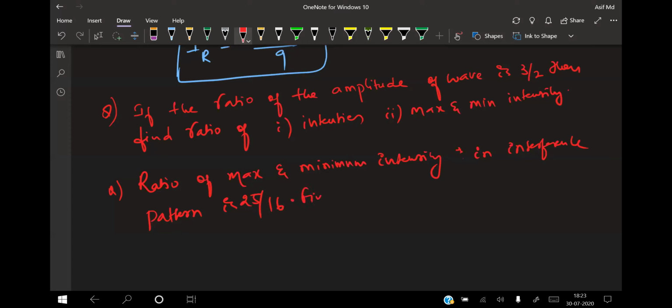Find the first, the ratio of amplitudes, and number 2, the ratio of intensities. I hope you can give me the answers to these questions.